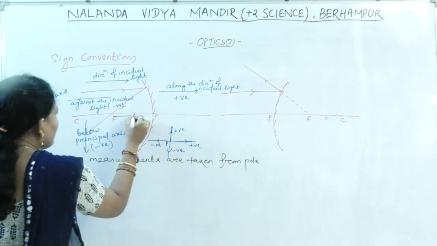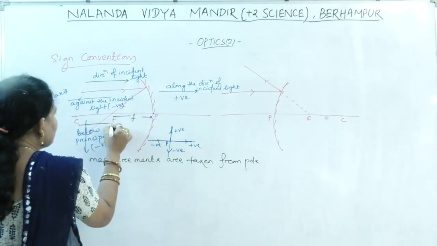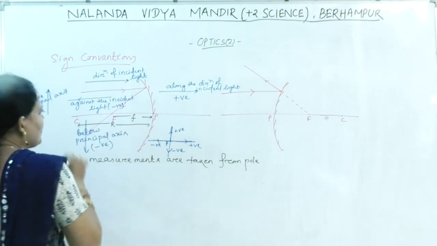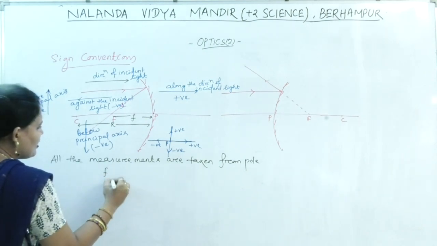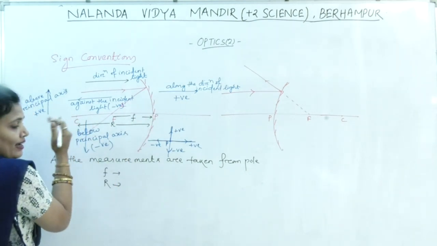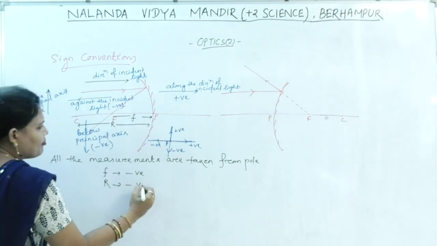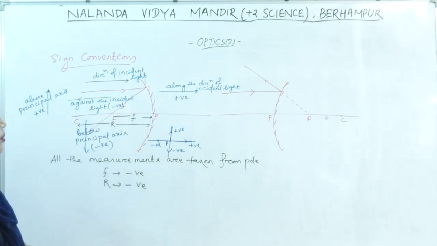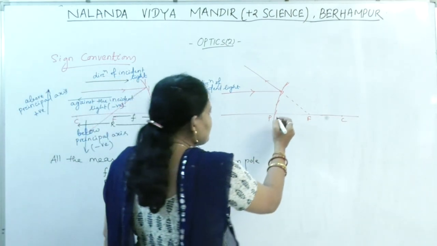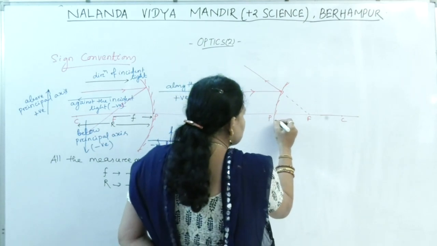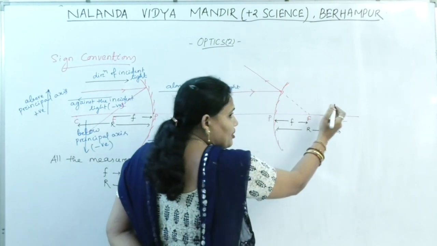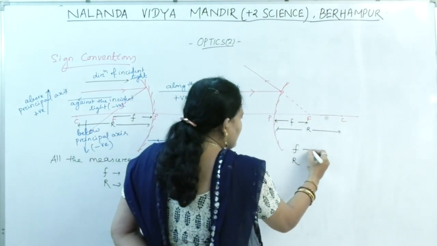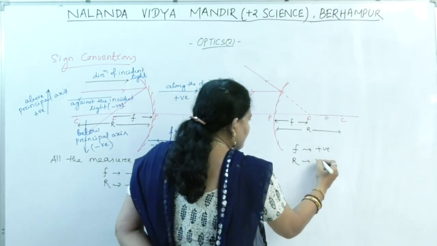So based upon this one, if this is the focal length and this is the radius of curvature, then the focal length and the radius of curvature both are towards the left of the pole, so negative. In case of concave mirror, both the focal length and the radius of curvature are negative. But in case of convex mirror, it is on this side. Focal length and radius of curvature are to the right of the pole, so F and R are taken positive.